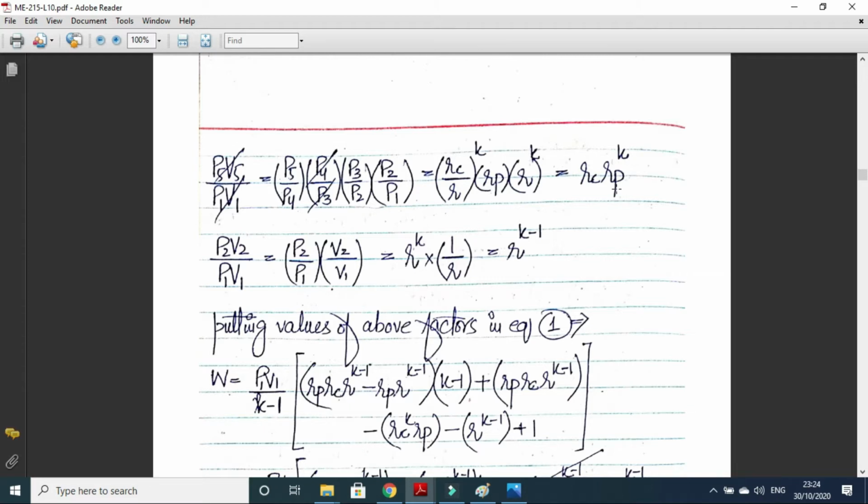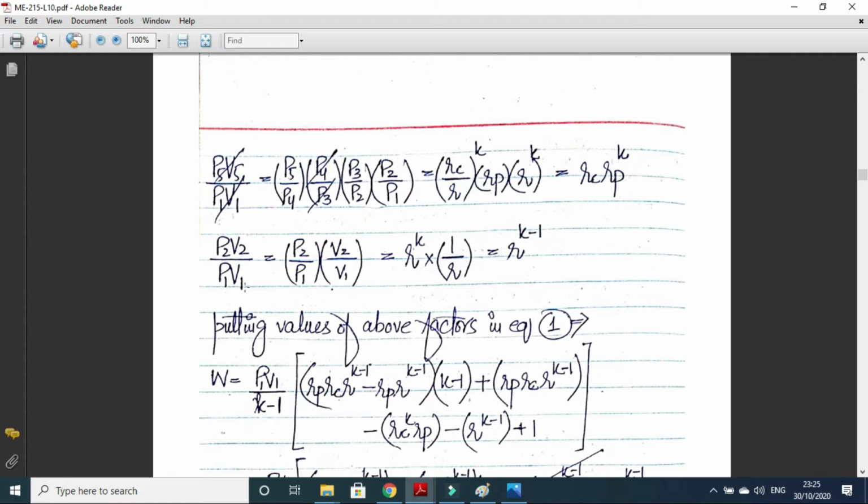This thing can be simplified as, I think this is something wrong. So R to the power k, R to the power k will be cancelled out. So it will be Rc to the power k into Rp. So this k should be here. This is a typo mistake, and I have checked, this thing is corrected in the later part.